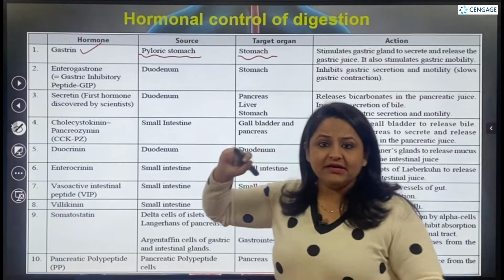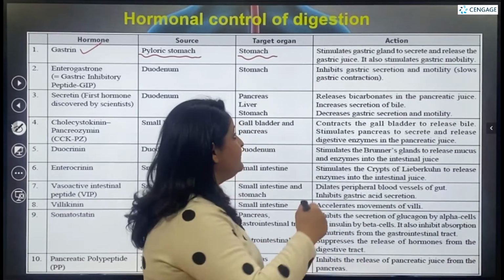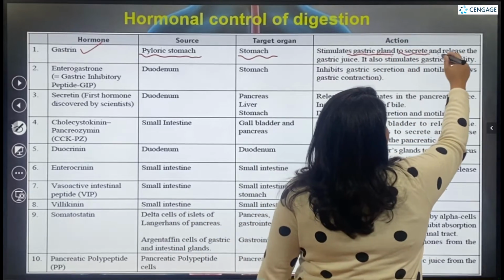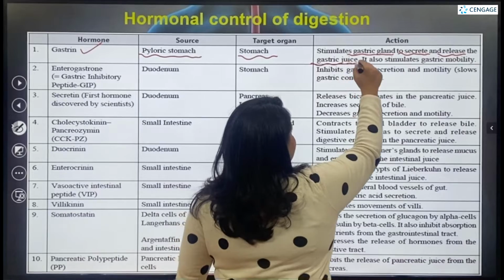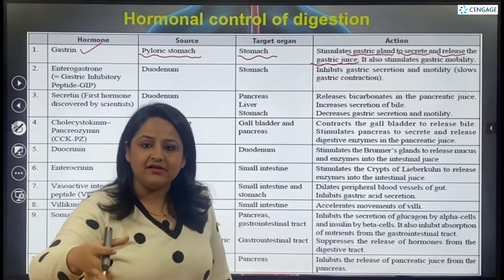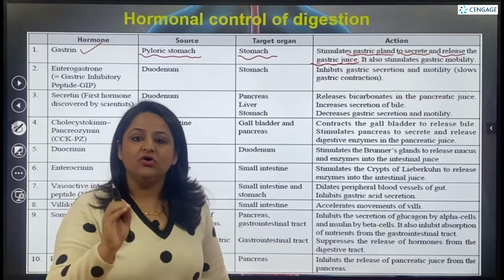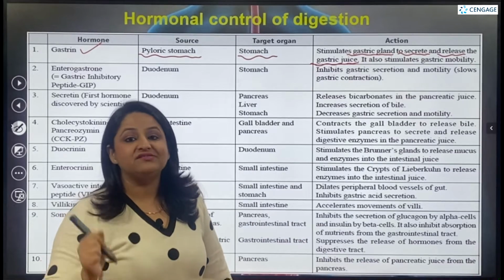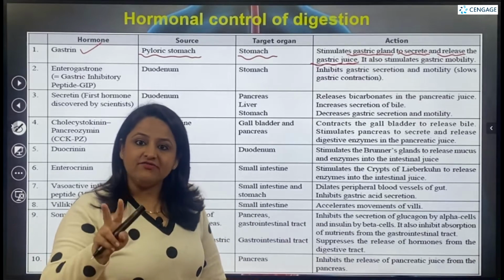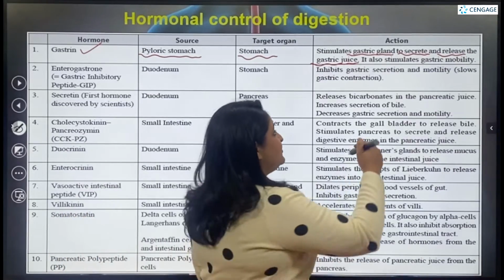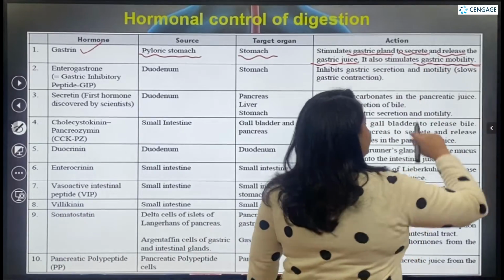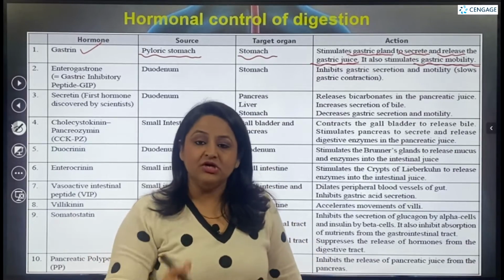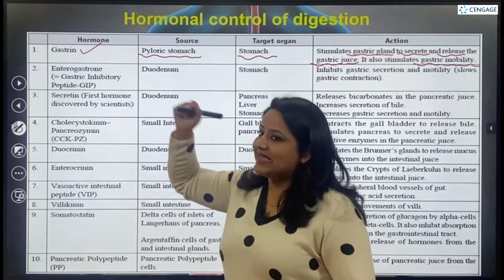What is it going to do over there? In the stomach, it is going to stimulate the gastric glands to secrete as well as release the gastric juice. The gastric juice, that is the HCl and the various types of enzymes, are going to be released under the influence of this particular hormone, gastrin. Along with this, the second function that it is doing is it is going to stimulate the gastric motility. It is going to help in the motility of the stomach. So this was about the first hormone, gastrin.